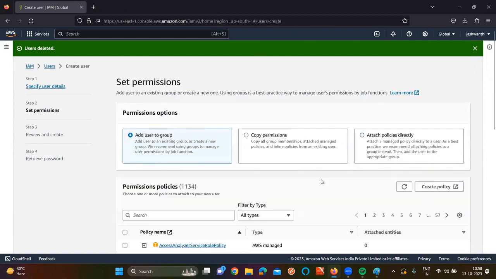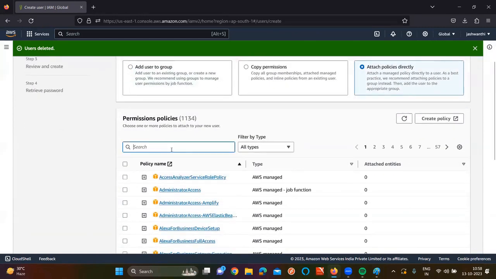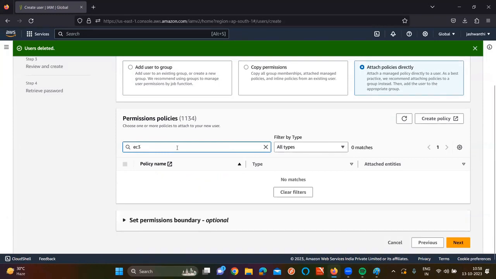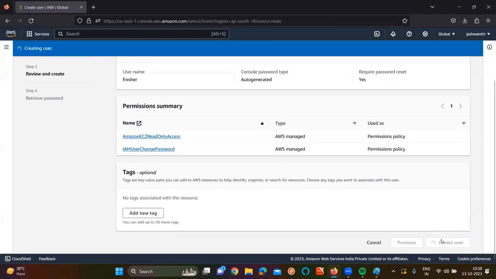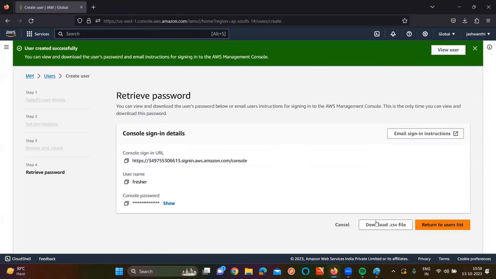Click on next. Sir, for fresher, I'm going to give only EC2 access. Which access? EC2, and that too read only access. What is the meaning of read only access? So here I click on attach policies. Then I give AWS read only access. Next. Create user. Is our user created now?